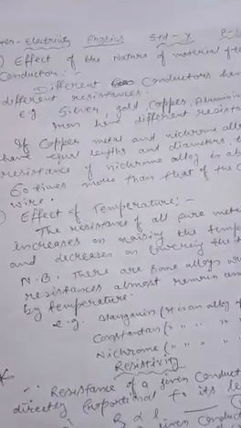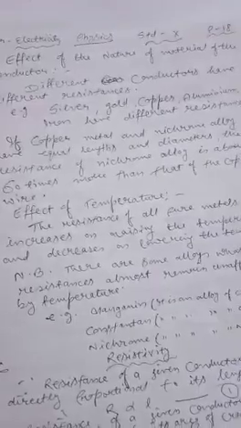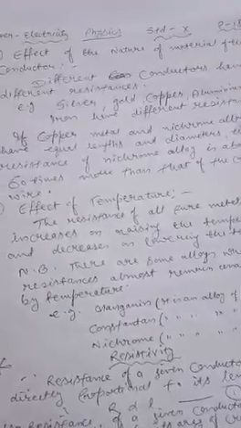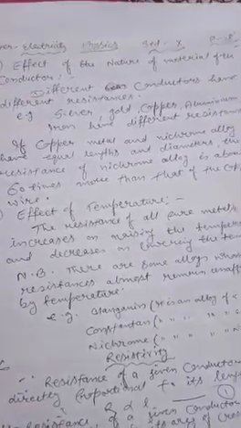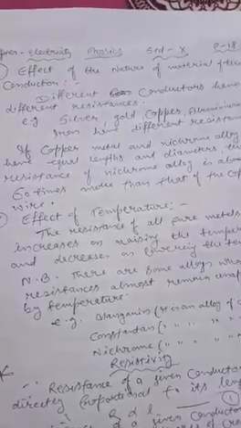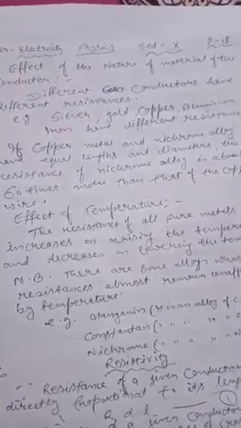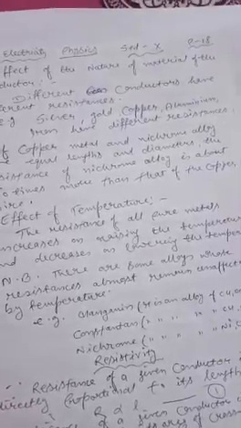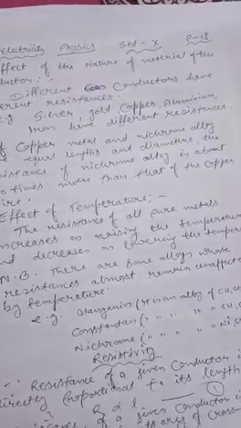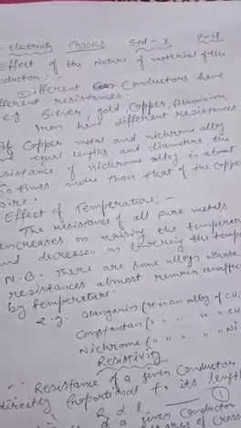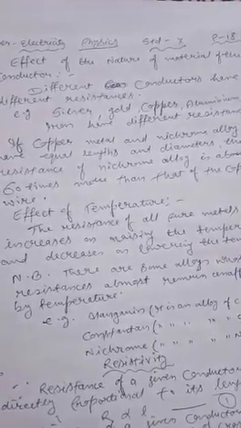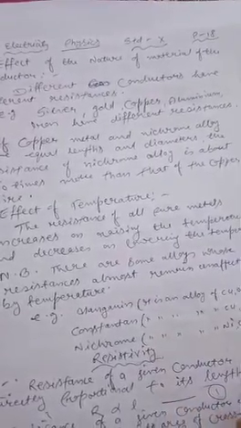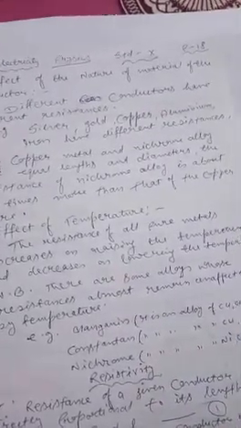For example, if you take a conductor of 5 ohm of length 1 meter, and length is doubled, provided that thickness is the same, the new resistance will be 10 ohm because length is doubled, so resistance will also double. Suppose a conductor of 5 meter is 10 ohm and it is made half, that is 2.5 meter, provided that thickness is the same, then the new resistance will be half of 10 ohm, that is 5 ohm. So we can say resistance depends upon length, that is, it is directly proportional to the length.